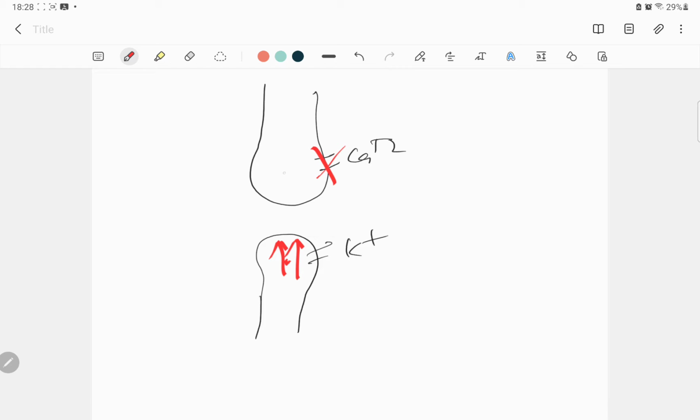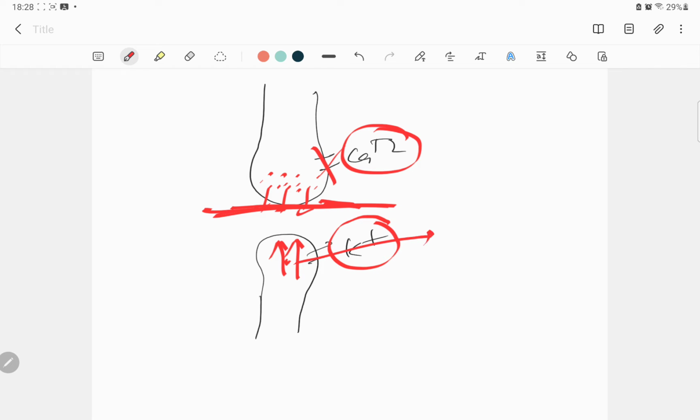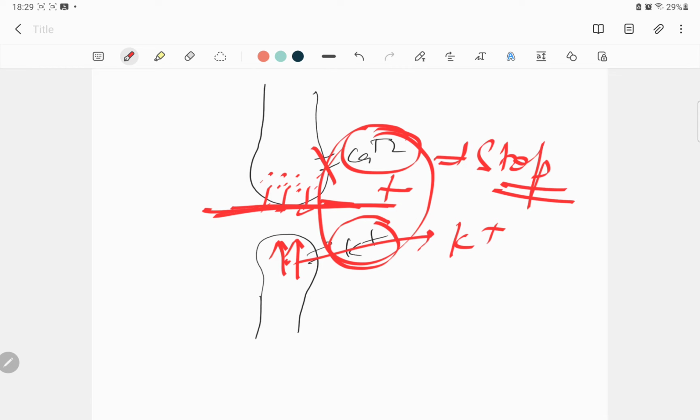So whatever neurotransmitters were here won't be able to come out, because you have to go back to physiology and understand that the opening of calcium channels causes the efflux of these neurotransmitters. So the neurotransmitters are not going to come out, and the opening of potassium channels and the leaking out of potassium is going to result in repolarization, which is going to stop the nerve impulse. Eventually both of these come together hand in hand and stop nerve transmission. So if there's any pain, that pain will not be taken up to the central nervous system, to your thalamus, which is going to interpret that there is some pain.